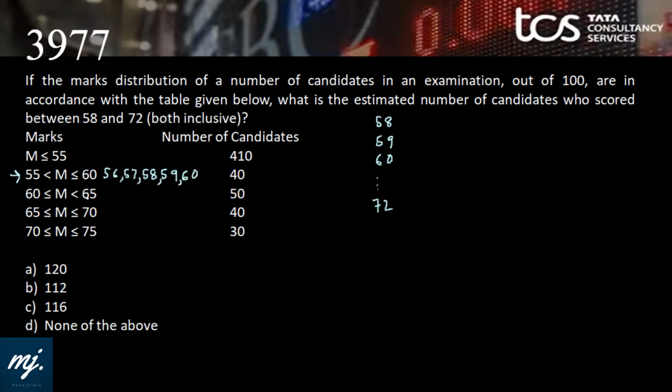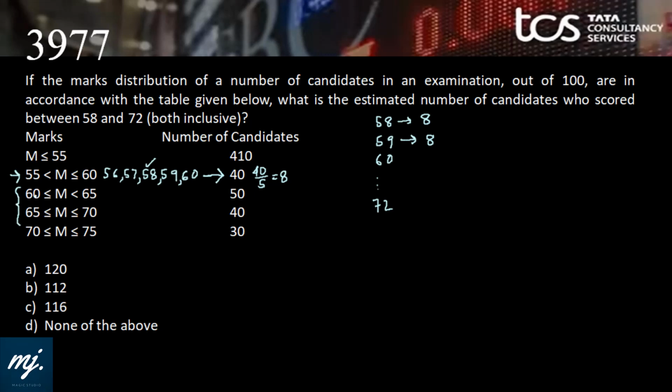That means in this group 5 discrete values are there, 1, 2, 3, 4, 5, and the total number of candidates is 40. On the assumption that they are equally distributed, which is the assumption we need to take, how many members would be there for each mark? There are 5 marks and 40, so 40 by 5 is 8. That means the number of people who have scored 58 on average is 8. The number of people who have scored 59 on average is 8.